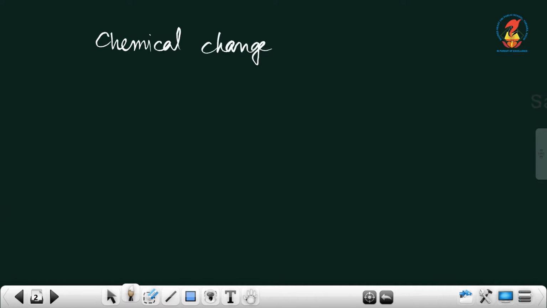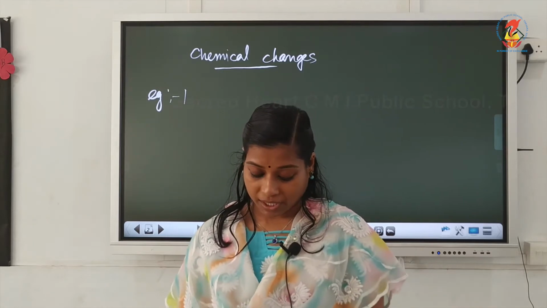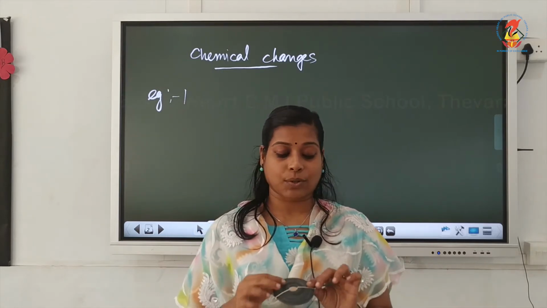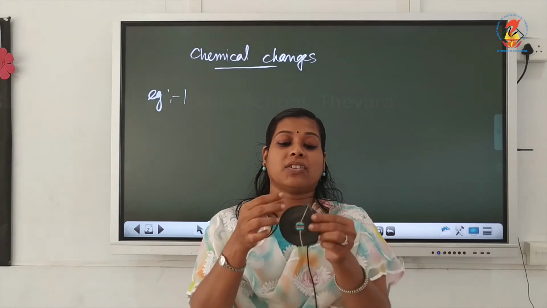First of all, we are going to see an example. Example 1. For that, we are taking a magnesium ribbon. This is a magnesium ribbon. See, magnesium metal.